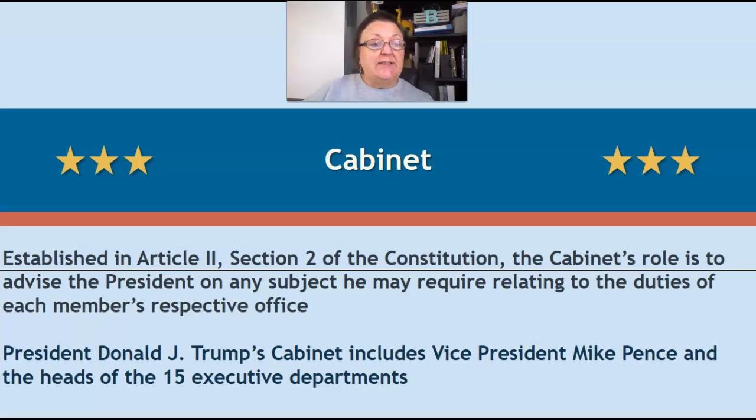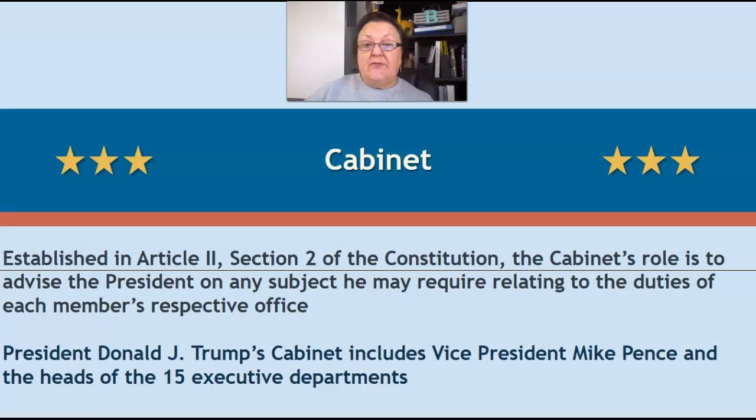So it says here, established in Article 2, Section 2 of the Constitution, the Cabinet's role is to advise the President on any subject he may require relating to the duties of each member's respective office. So President Trump's cabinet includes, of course, the Vice President, Mike Pence, and also 15 other departments.